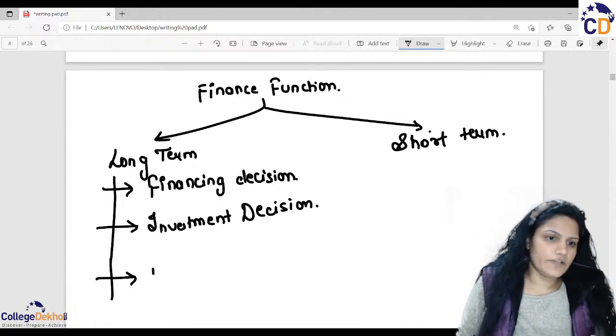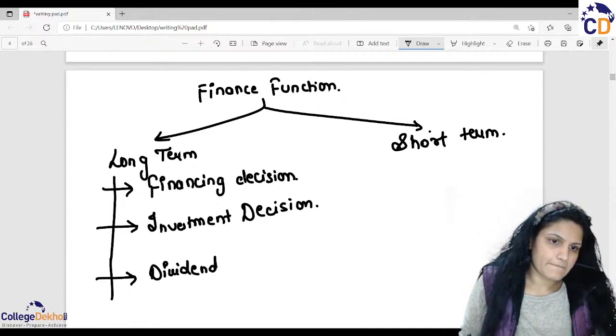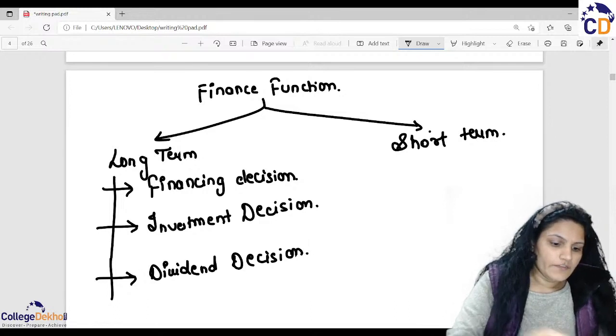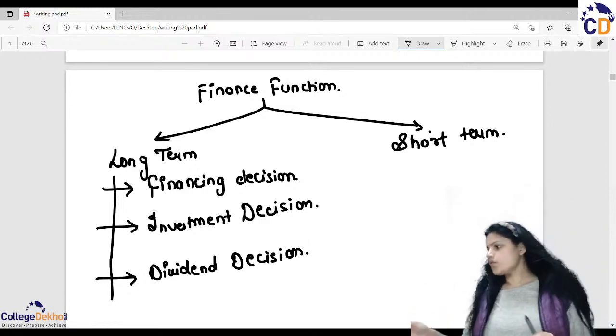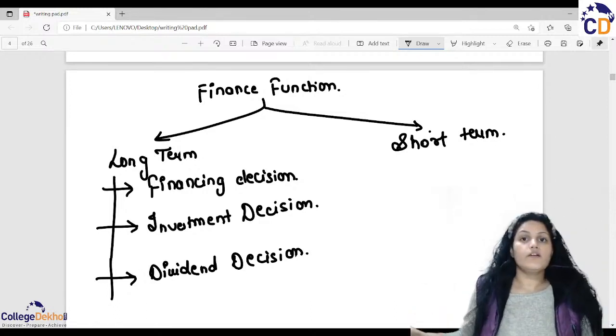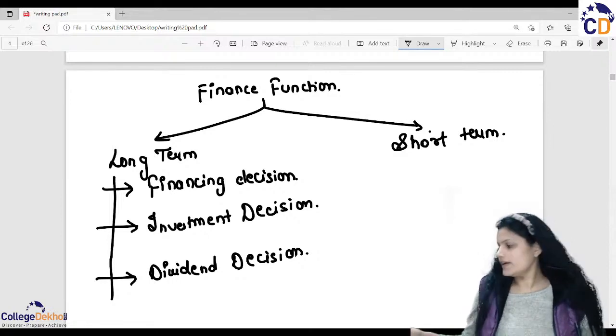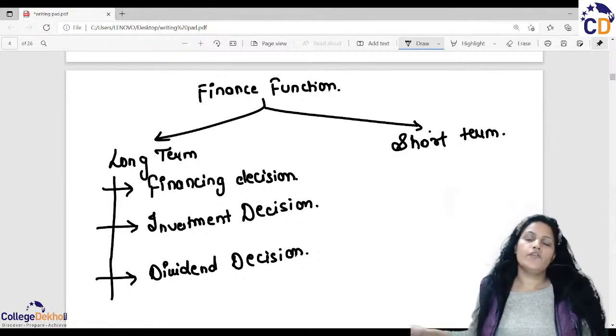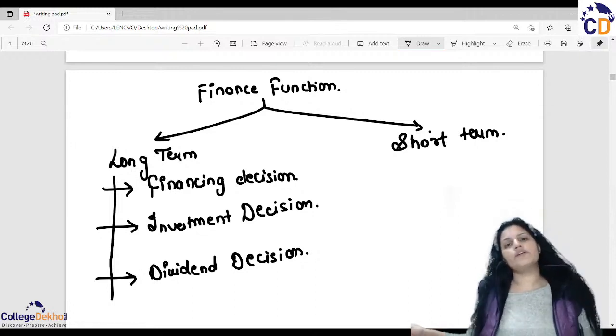The third one is the dividend decision. Dividend decision only benefits you when you invest your amount in the share market.